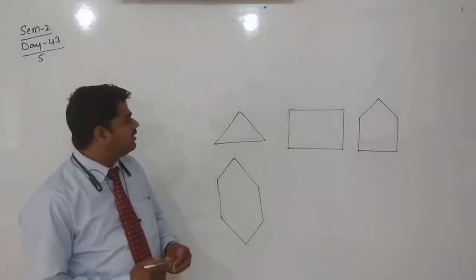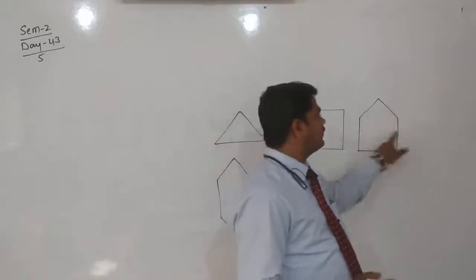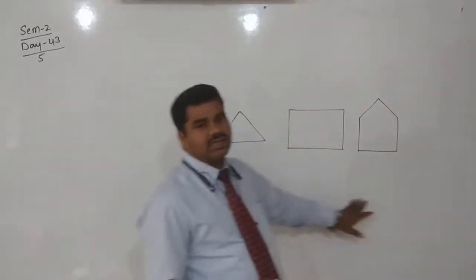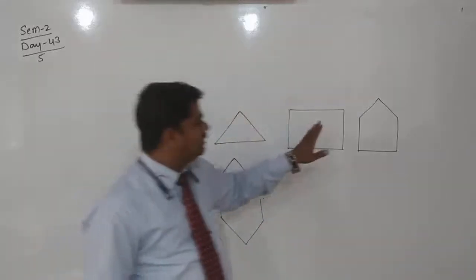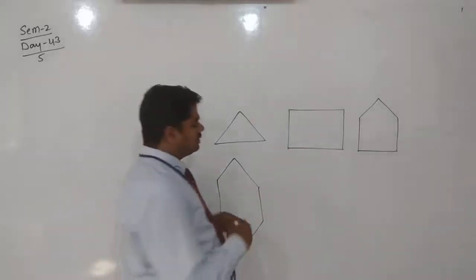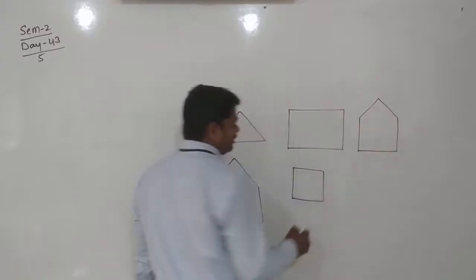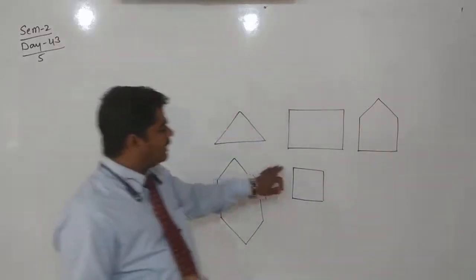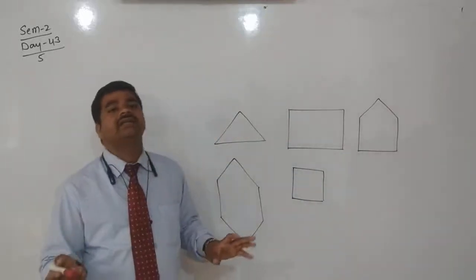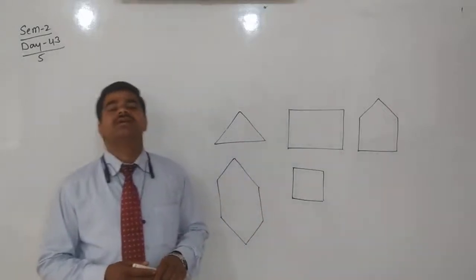Yes or no? See here, 1 2 3, 1 2 3 4, 1 2 3 4 5, 1 2 3 4 5 6 and so on. Like this one we can call a triangle, a rectangle, a pentagon, a hexagon, then a square. These simple closed geometrical figures have three or more than three sides or line segments. Those figures we call polygons.